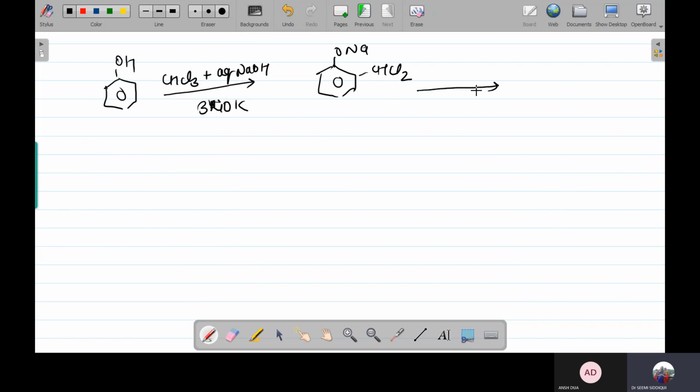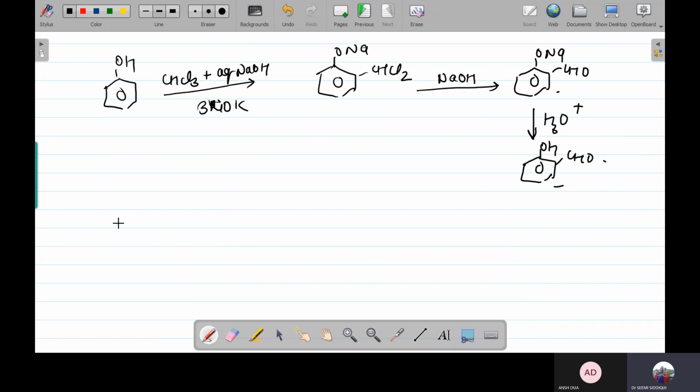This is an adduct. Again, making it react with NaOH, it gives you ONa with CHO, and then on hydrolysis, it is going to give you salicylaldehyde. Another name for this can be 2-hydroxybenzaldehyde.